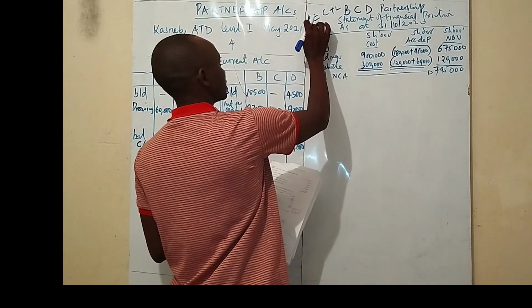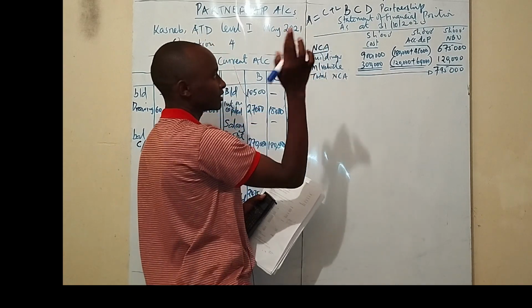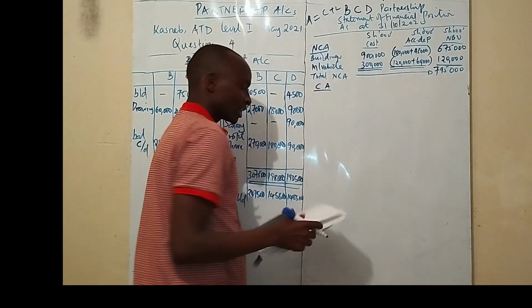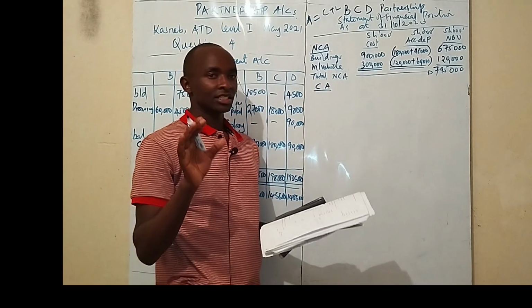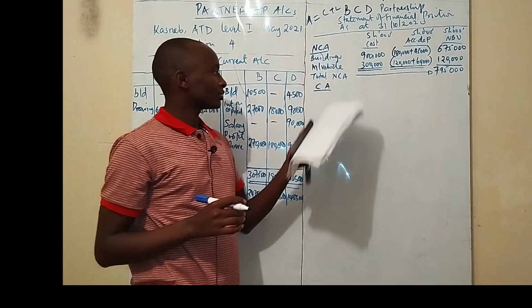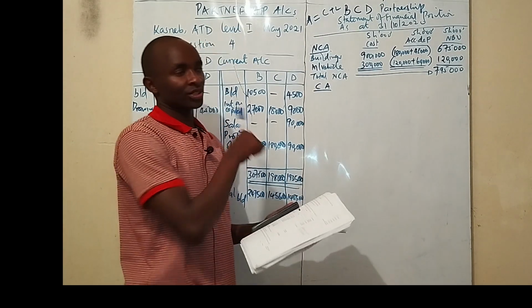So our next thing that you are going to include here is the current assets, because assets are divided into non-current and current assets. So the current assets, ladies and gentlemen, listen very carefully. When you reach the point of the current assets, you first of all visit the additional information, the workings.